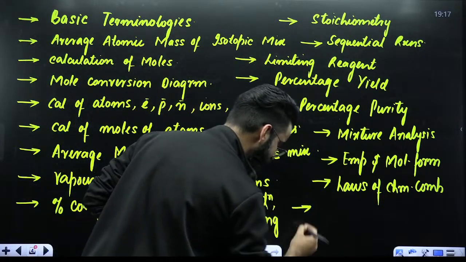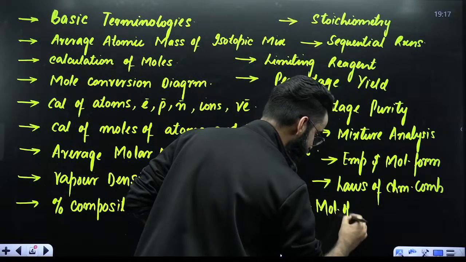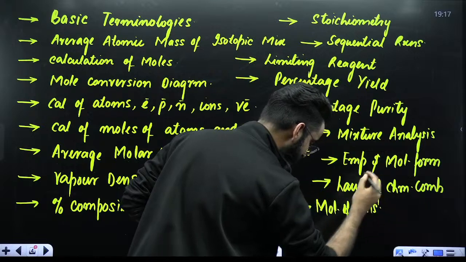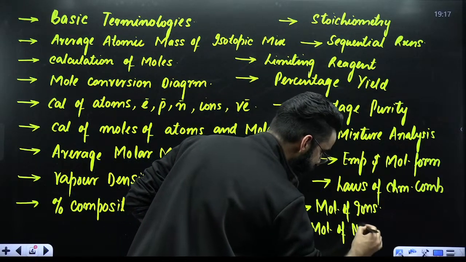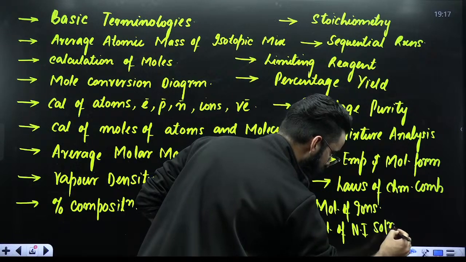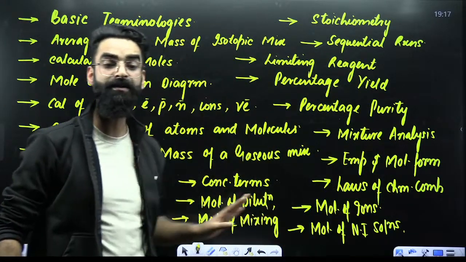And right after that, we shall be discussing about the molarity of ions. And at the same time, non-ideal solutions. And with this particular topic, we shall be done with the chapter.